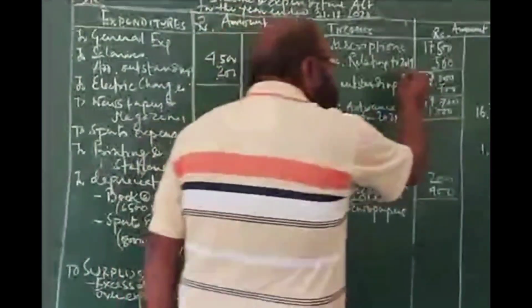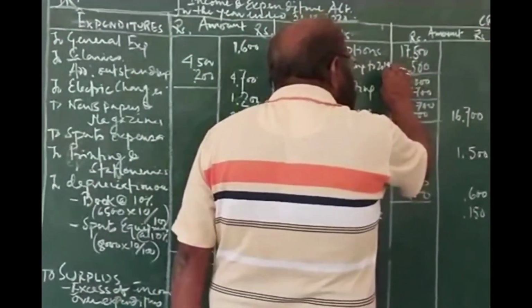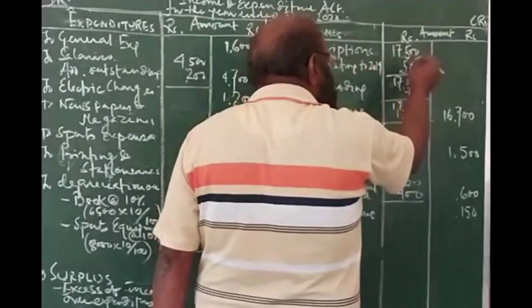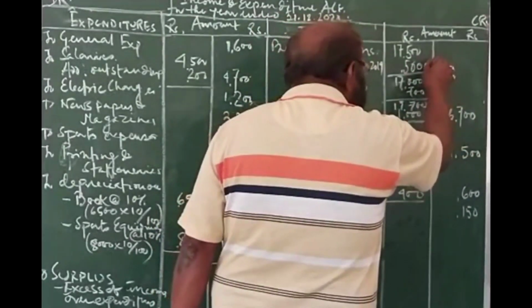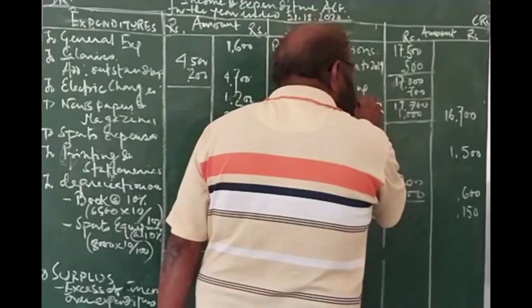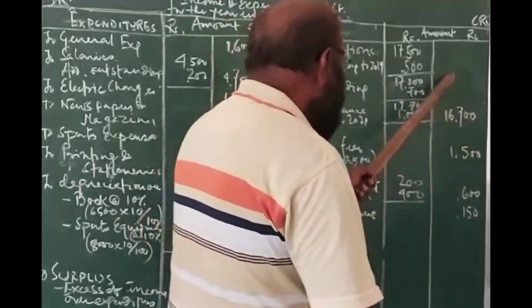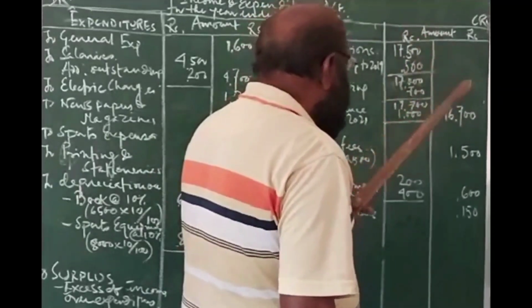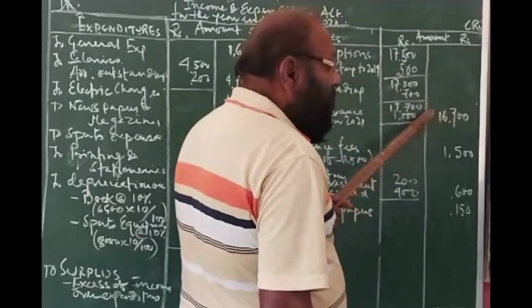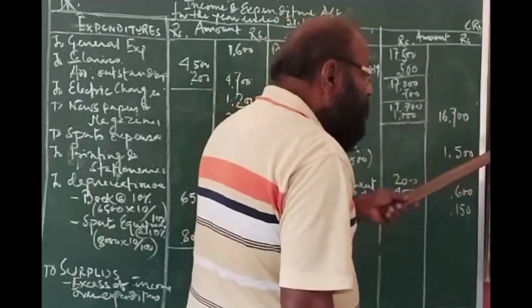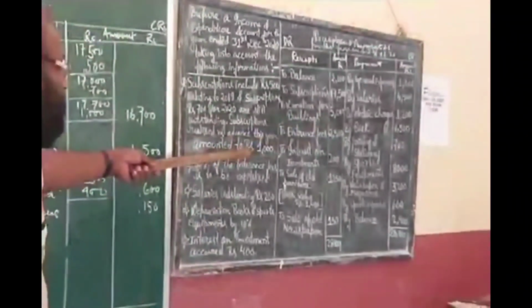It relates to this year, but you have not received it. The one which was due in the last year was received this year, and that has been deducted. And the amount which is outstanding, 700, has been added. So the total subscription should be 17,700.